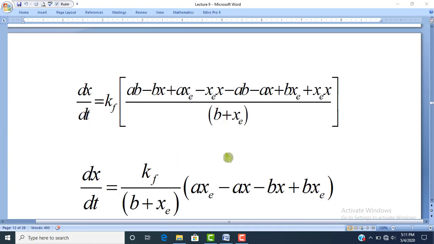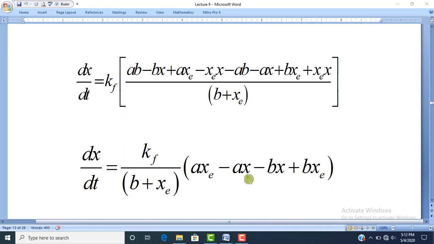Dear students, now we will take (B + Xe) out of the square bracket. So it became Kf/(B + Xe), and inside the square bracket you can see minus XeX can be cancelled out with this XeX. It is positive and it is negative.